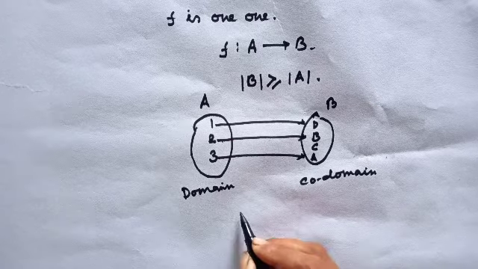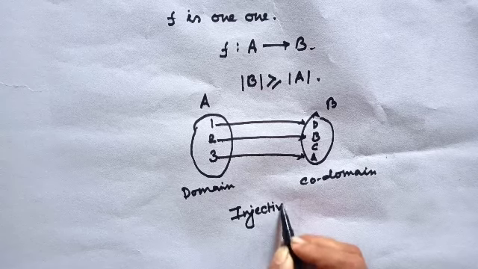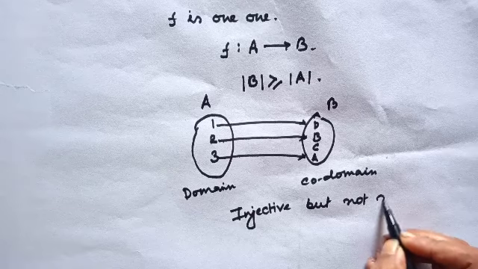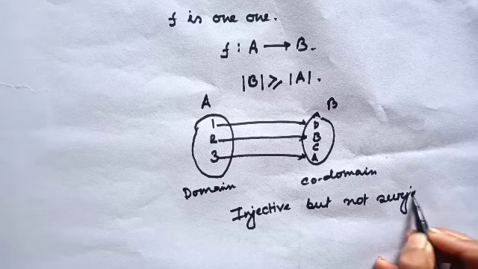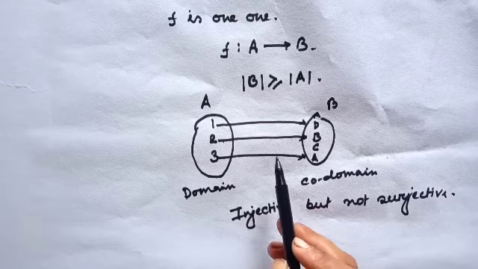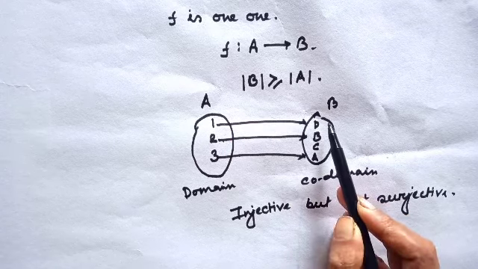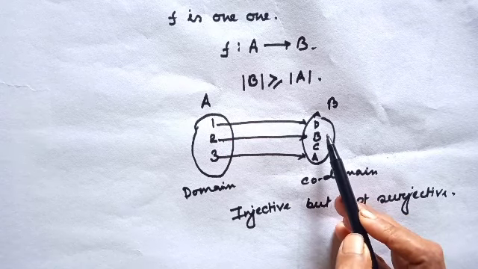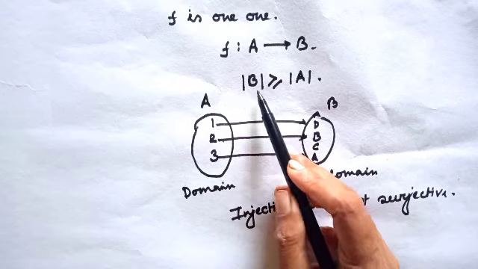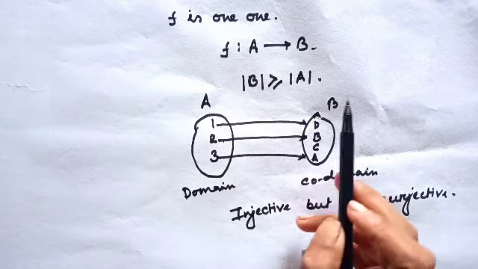This is an example of an injective function but not surjective. That means in an injective function the cardinality of B can be greater than the cardinality of A. That means the number of elements of B can be greater than the number of elements of A. Have you understood? Okay.